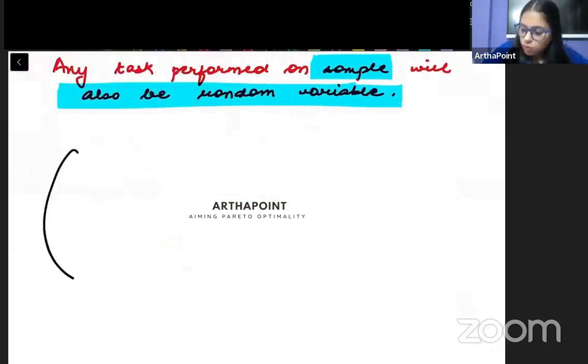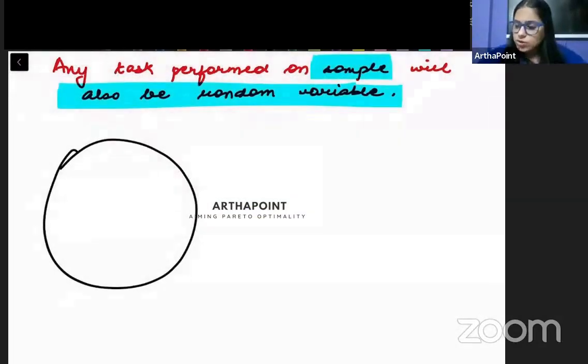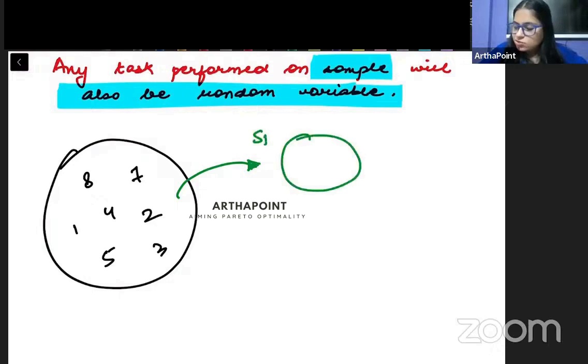Just try to understand this thing. I have this population. इस population में बहुत सारे numbers हैं. So it has numbers 8, 7, 1, 2, 5, 4, 3. ऐसे करके 10 numbers हैं. हाँ. I asked you, okay, from this population create a sample. तो आपने मुझे 2 numbers sample के create करके दे दिए. So you said, okay ma'am, we have collected the sample S1, और ये जो sample है ना, it consists of observations 4 and 2.